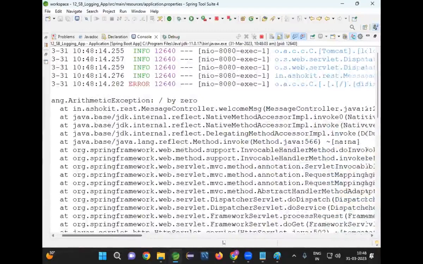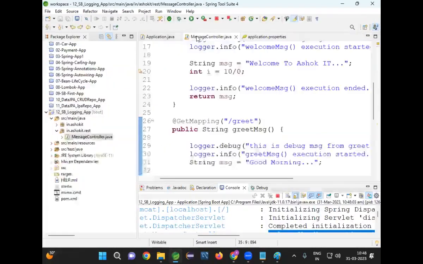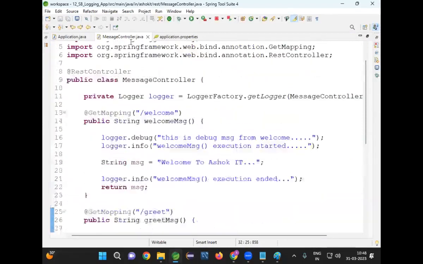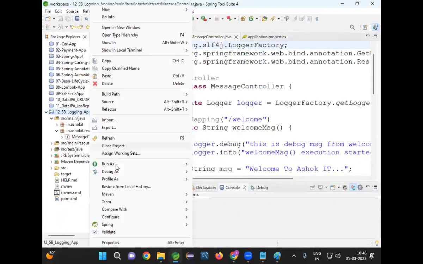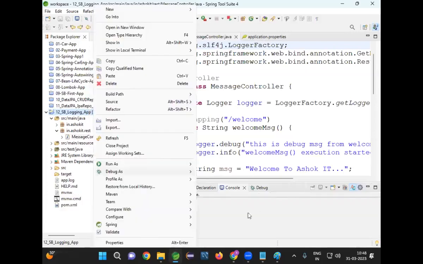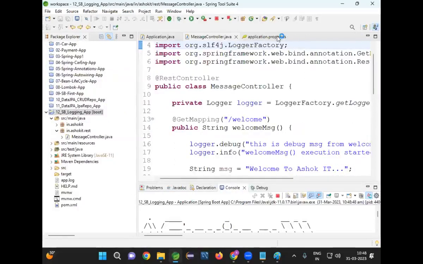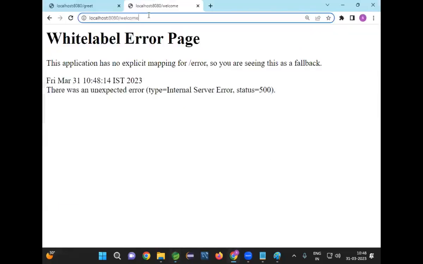Here, what is it doing? Is it printing the debug message or the info message? Info message is printed. Let me remove the exception now so that you will get more clarity. Stop the project and start it again. Right click, refresh, run as boot application. Clear the console. Nothing is available in the console. Now go to our project and send a request for welcome.